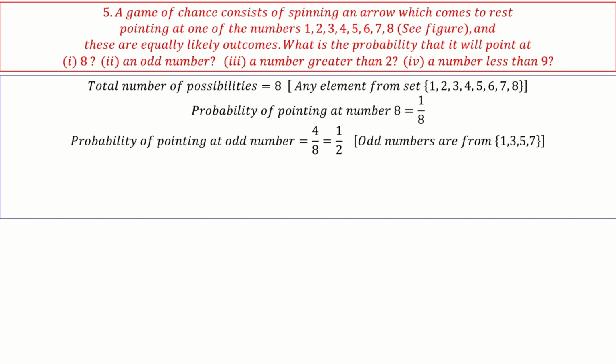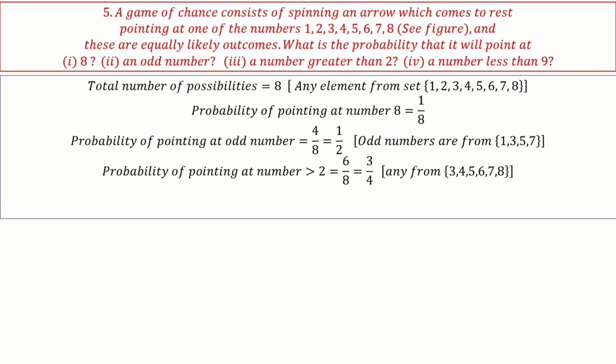Probability of pointing at an odd number: there are 4 odd numbers, 1, 3, 5, 7, so 1 out of 2. Probability of pointing at a number greater than 2: there are 3, 4, 5, 6, 7, 8, that is 6. 6 out of 8, which is 3 by 4. Probability of a number less than 9 is a certain event, so it is 8 out of 8.